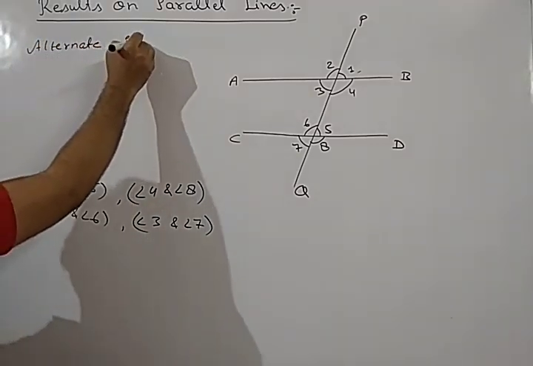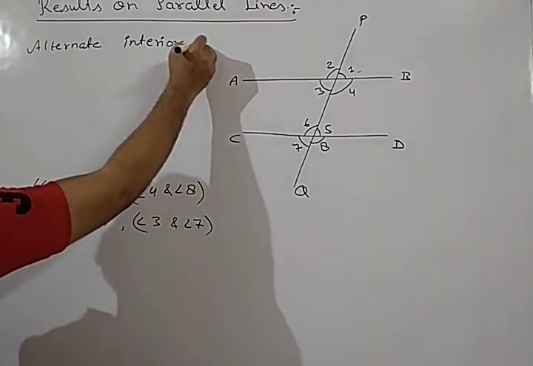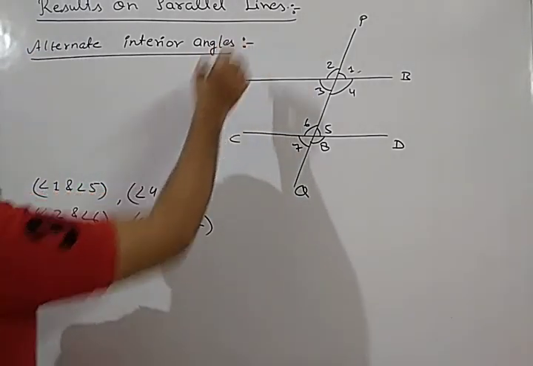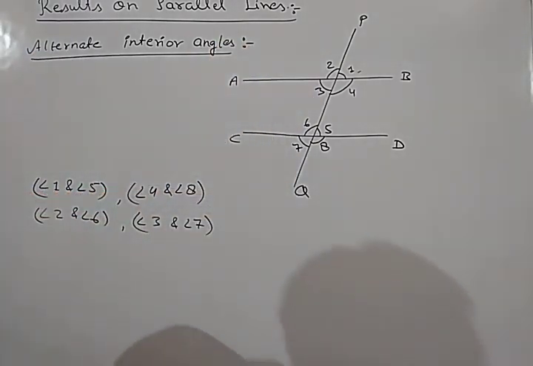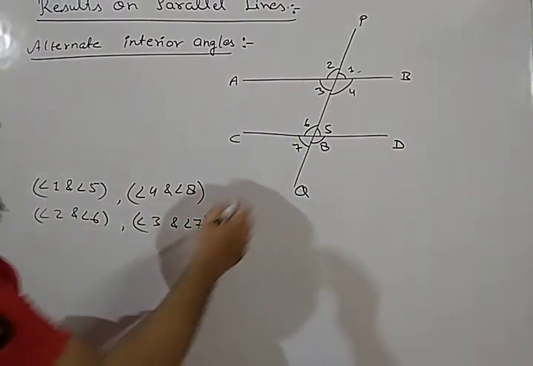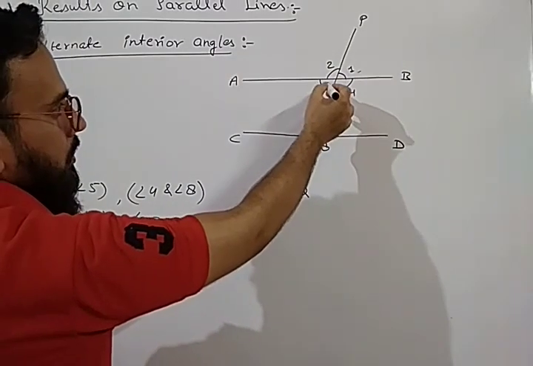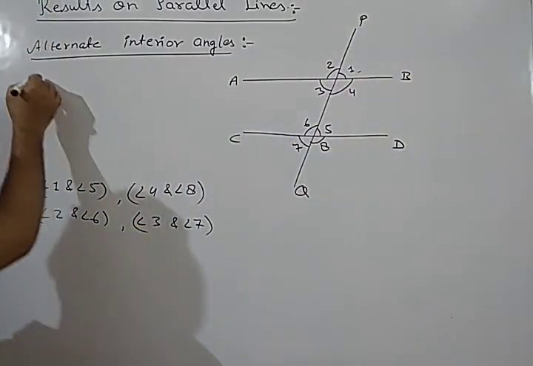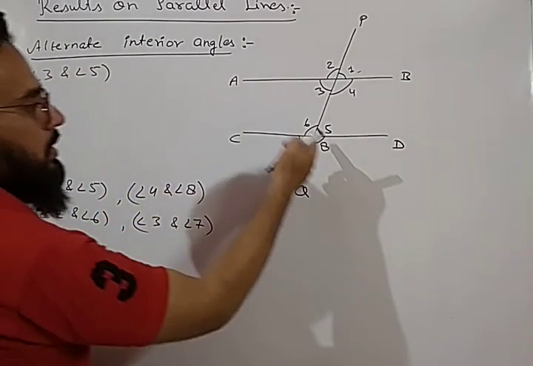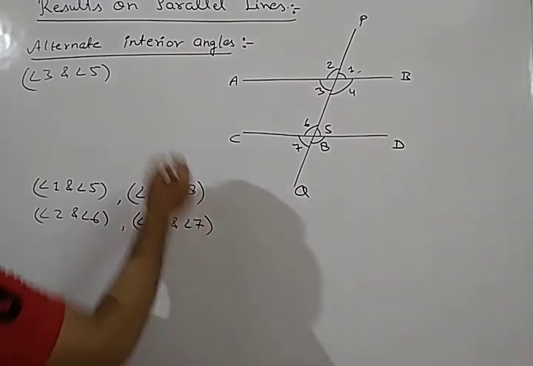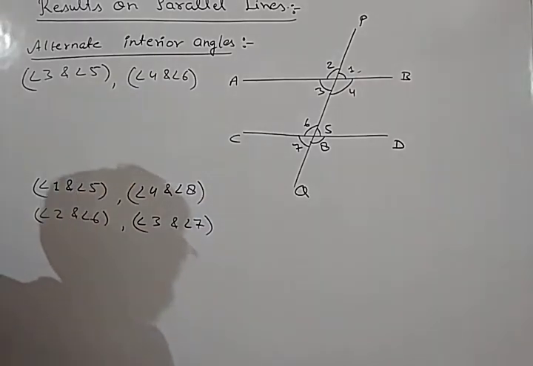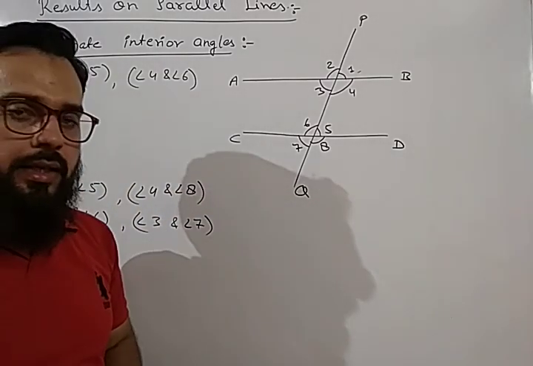The first is angle 3 and angle 5 in this figure, which are alternate angles, and the second one is angle 4 and angle 6. These are two pairs of alternate interior angles.